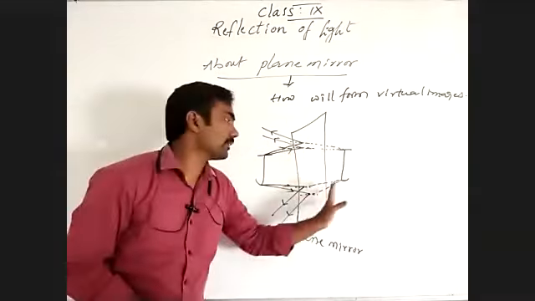This is an example to understand the virtual image. Suppose this is the letter B. In the same way, we can draw two light rays from the top of the letter B, which bounce back, and two more light rays.